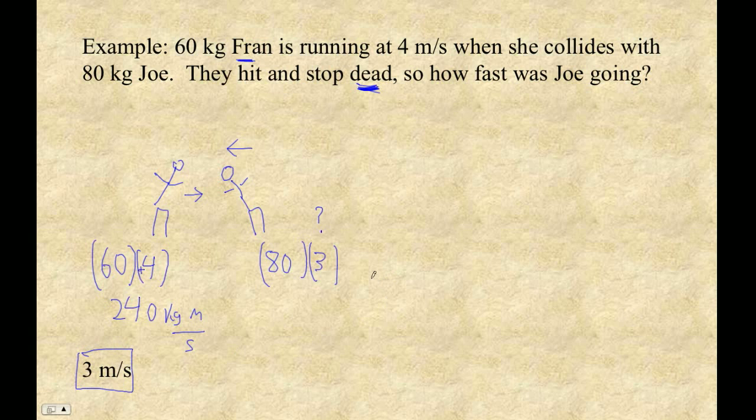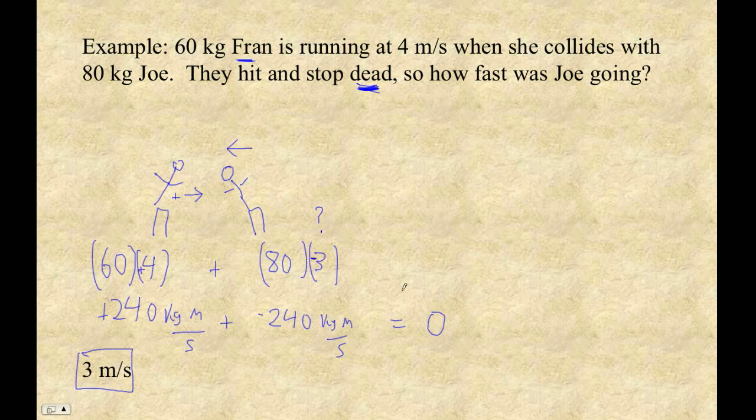The reason Mr. Duggan said it's 0 is that if Fran's velocity is positive, Joe's velocity has to be negative. So the momentum before was positive 240 plus negative 240. If you have positive 240 and negative 240, what does that add up to?